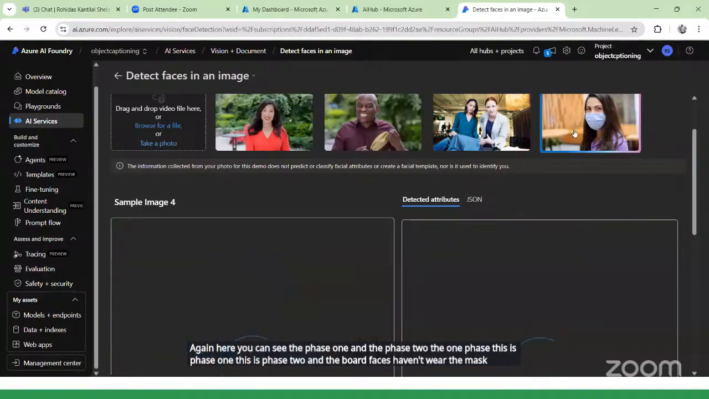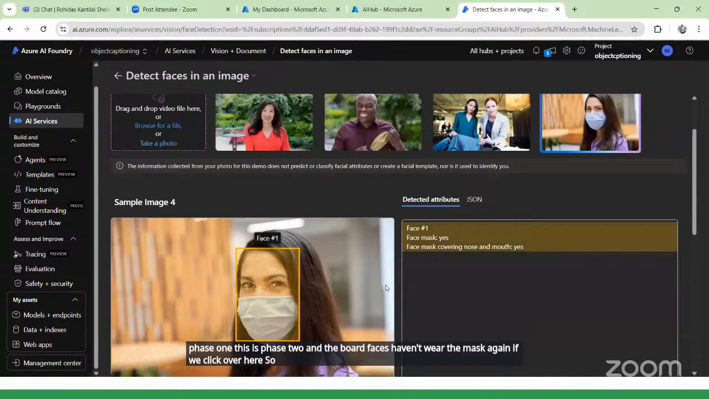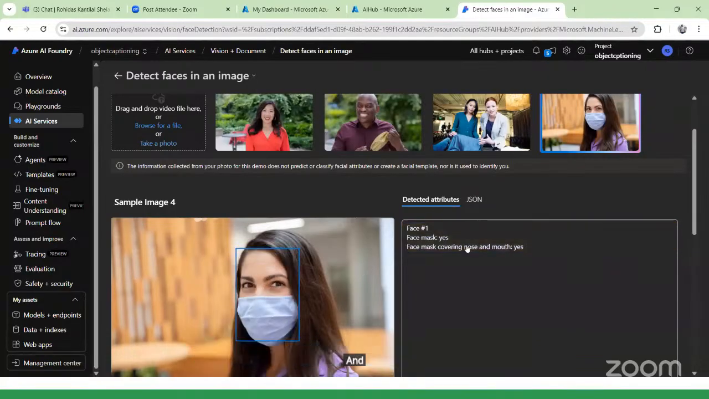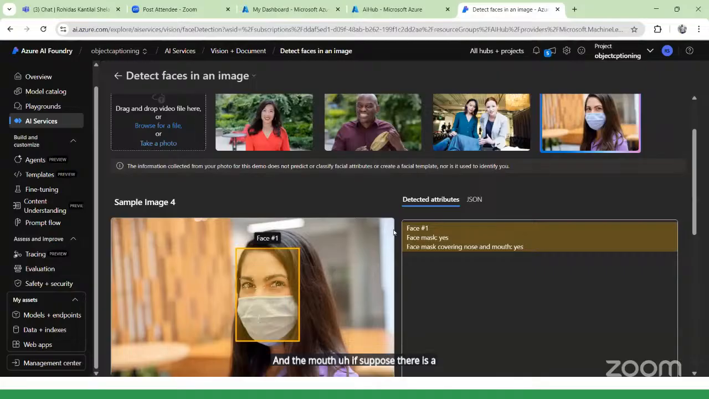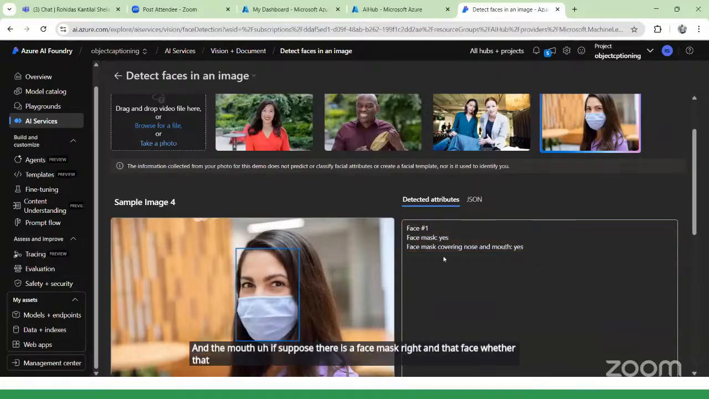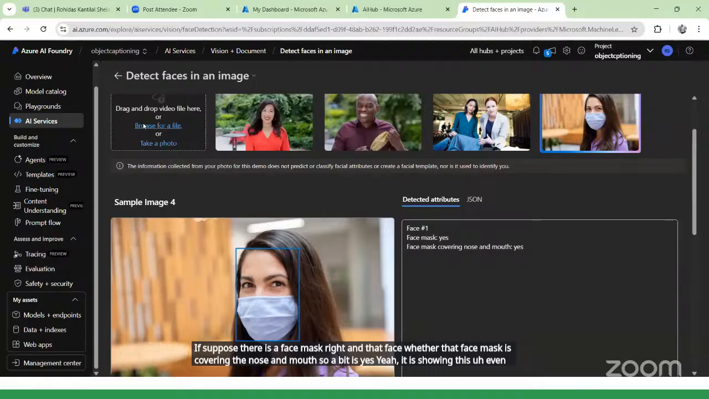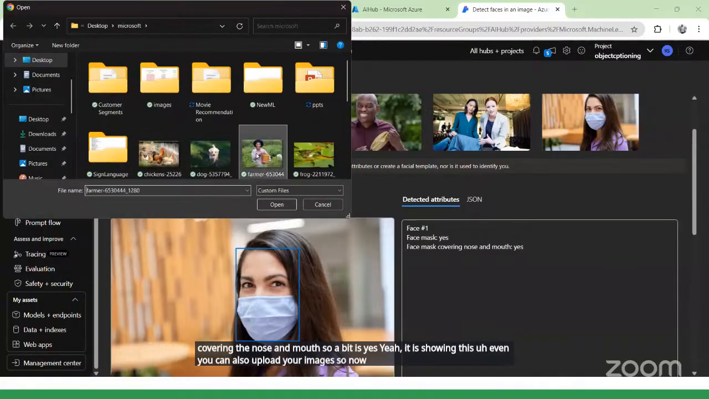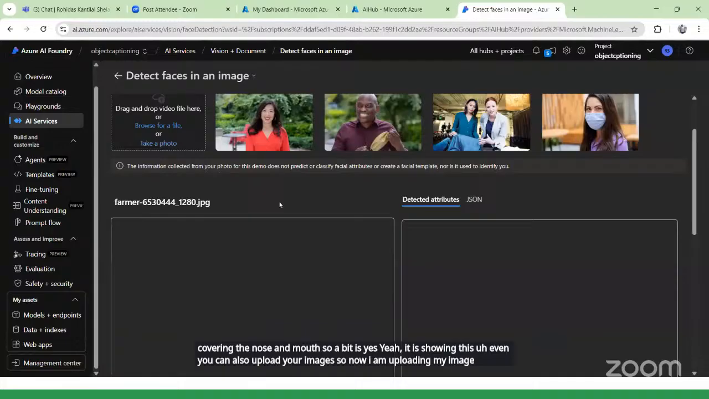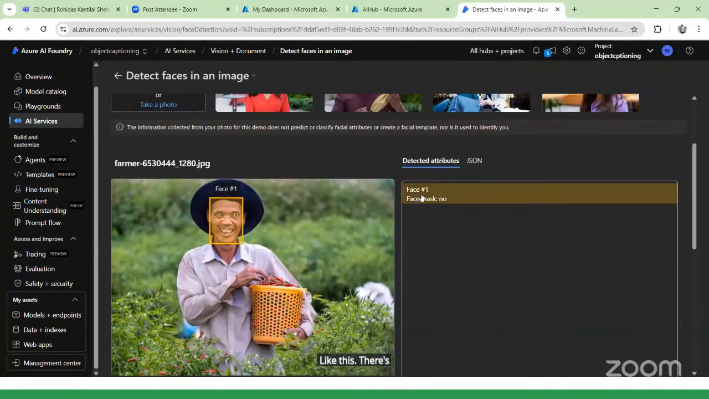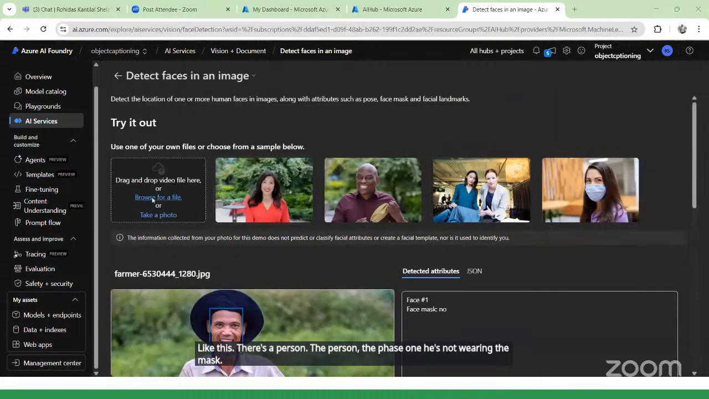Again, if we click over here, this is face one. Is the face mask covering the nose and mouth? If there is a face mask and it is covering the nose and mouth, it shows yes. Even you can upload your own images. Now I am uploading my image like this. There is a person, face one, who is not wearing the mask. Then again I can upload another image.